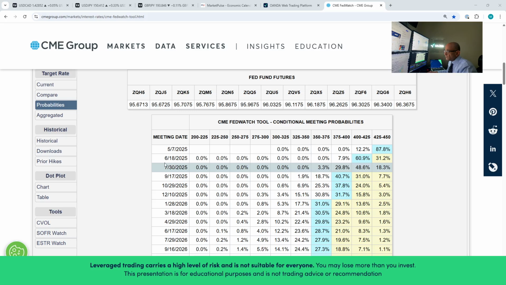And as we look further into 2025, the percentage of interest rate cuts tends to increase. At the moment, according to the CME FedWatch tool, market participants are looking at somewhere around 2 interest rate cuts by the end of 2025.